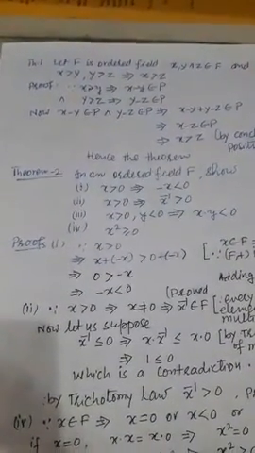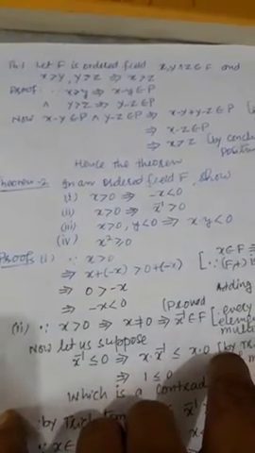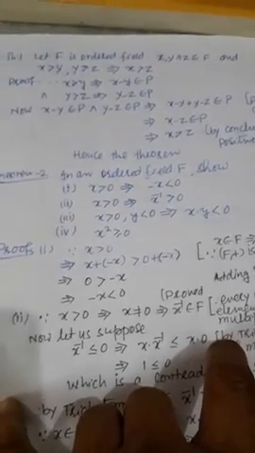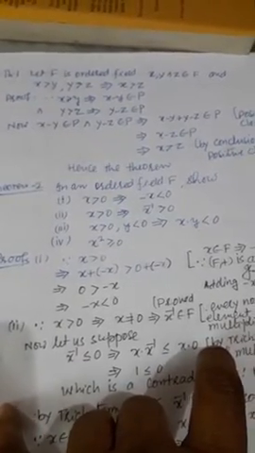F is an ordered field, meaning field plus order exists. We consider three elements x, y, z belongs to F. X greater than y greater than z implies that x is greater than z.